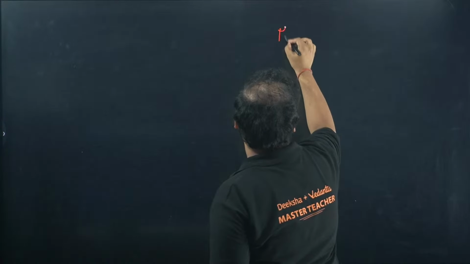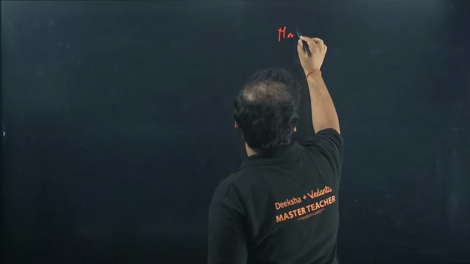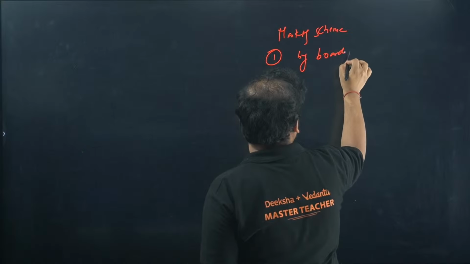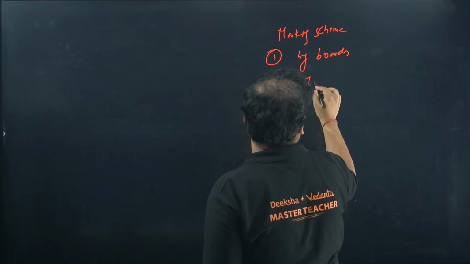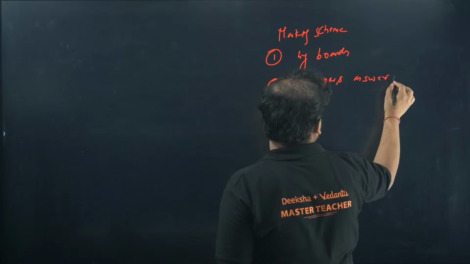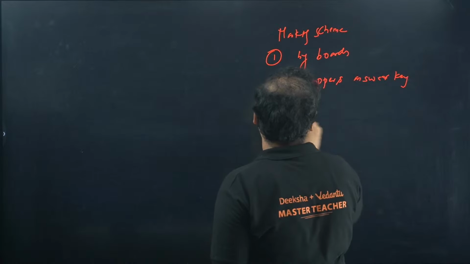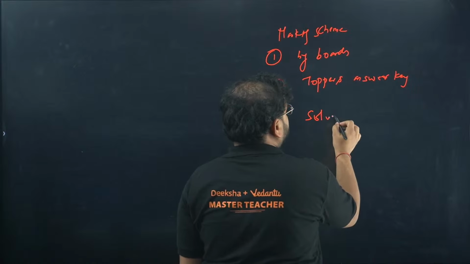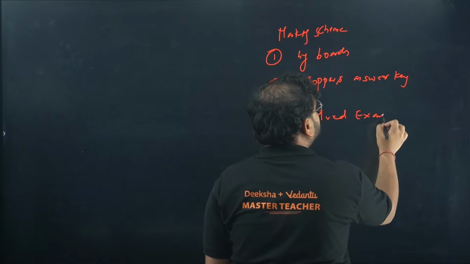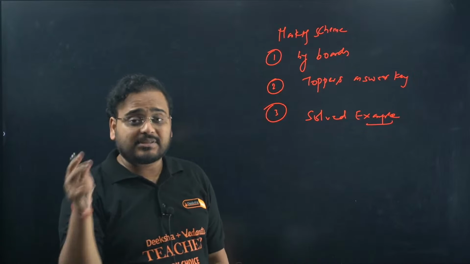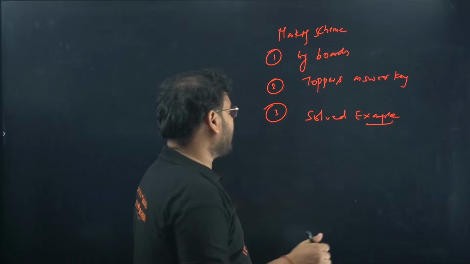So for the marking scheme, we have a couple of ways. One is what the boards give, download that. Next, you can see any topper's answer sheet or answer key, because they will follow the marking scheme properly. And the last one would be your NCERT solved examples, because they will follow all the steps, they have to. So follow these ways to get the marks and steps right, because every step counts in the PU2 examination. This is all for PU2.